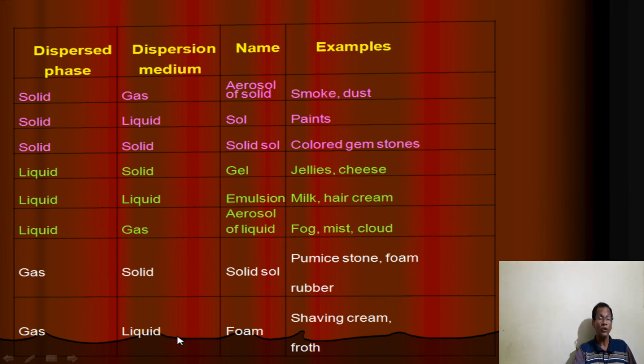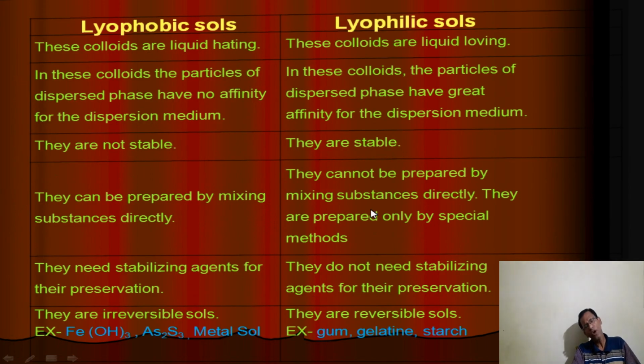So total 8 types of colloidal solution are possible on the basis of physical state of DP and DM. Okay. Then on the basis of interaction between DP and DM, there are 2 types of colloidal solution possible.